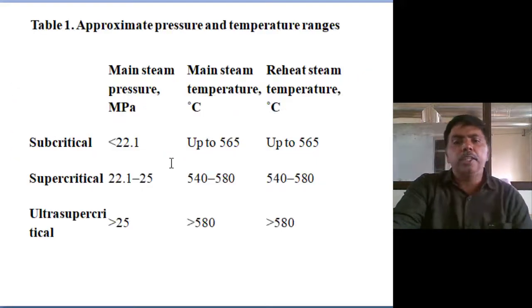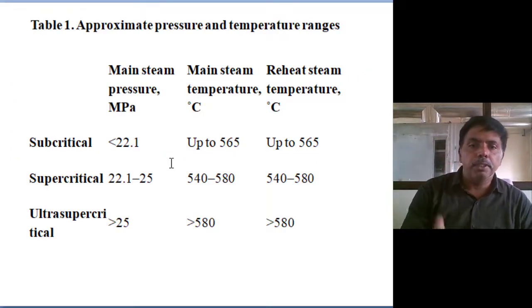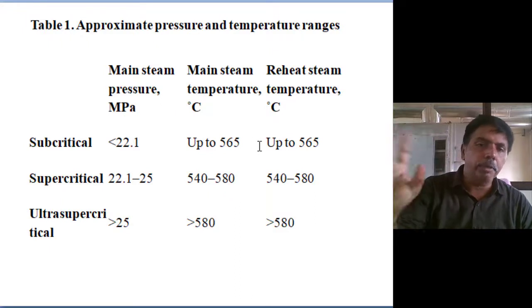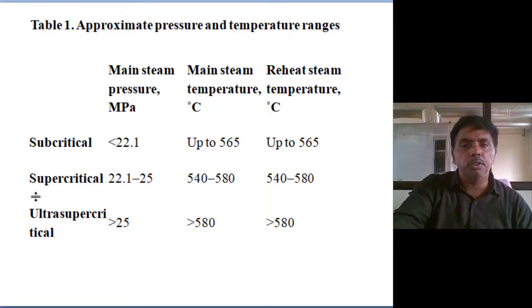The technology advancement, directly we move to the advantages. The operating parameters we compare. Subcritical means the operating range of the boiler is less than 221 bar pressure. The maximum temperatures, superheat or reheat temperatures, 565. Generally we are maintaining the same temperature, 565 only.